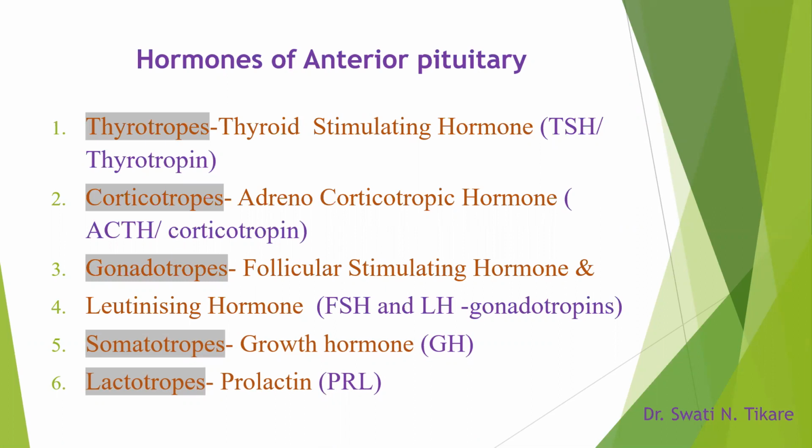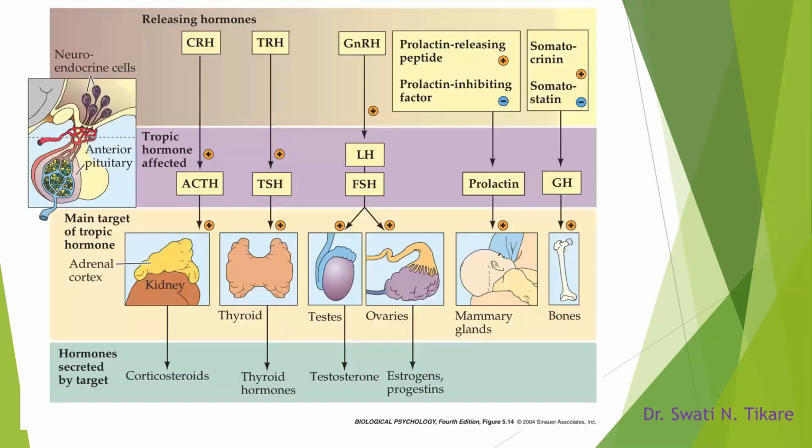Histologically, we may not call them thyrotropes or corticotropes like this, but we call them acidophils, basophils, chromophobes, based on their staining properties. Okay, but physiologically, this is the nomenclature that we use. So these are the 6 hormones of the anterior pituitary.